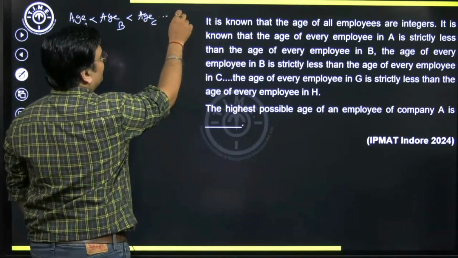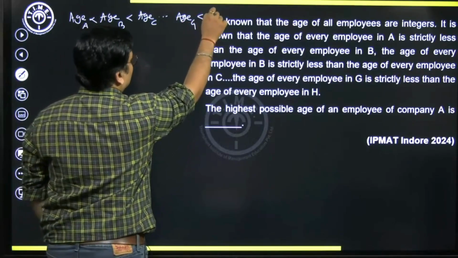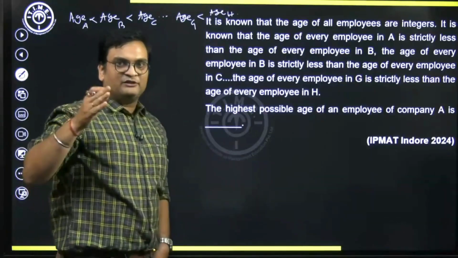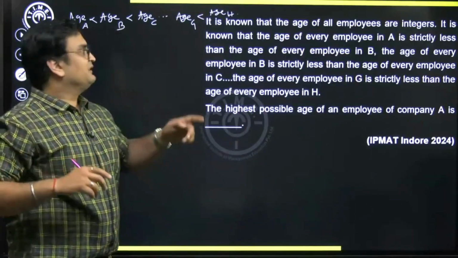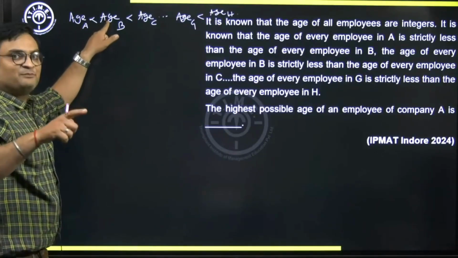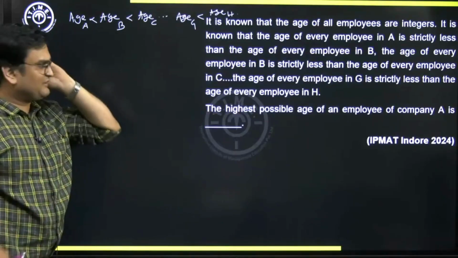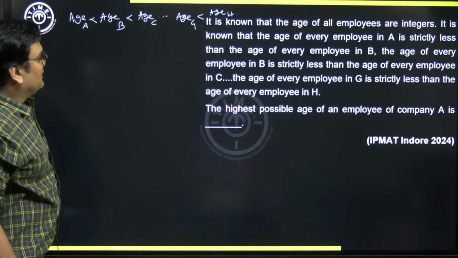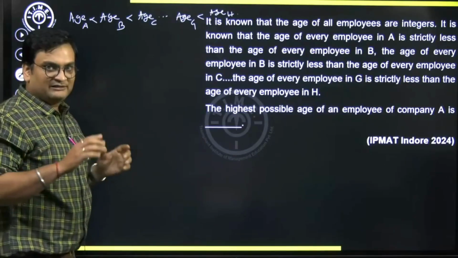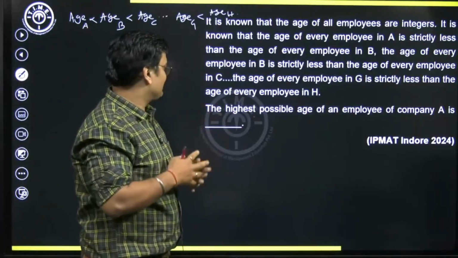The age of every employee in G is strictly less than H. So we have 8 companies, A to H. The age of each employee in company A is less than the age of each employee in company B, which is less than that in C, until H. But nowhere does he mention the ages should be distinct. That's the key thing to note here. Distinct ages are not required; they can be repeated, the same age.